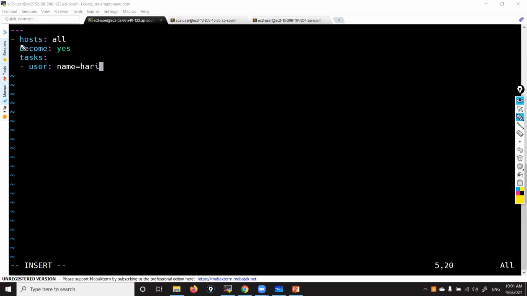Now, what is this? Become equal to yes. Sudo privileges. I want this playbook to be executed with sudo privileges, being root. That's become colon yes. Observe carefully, this is not any section. This is not inside the target section, but it is an add-on to the target section.